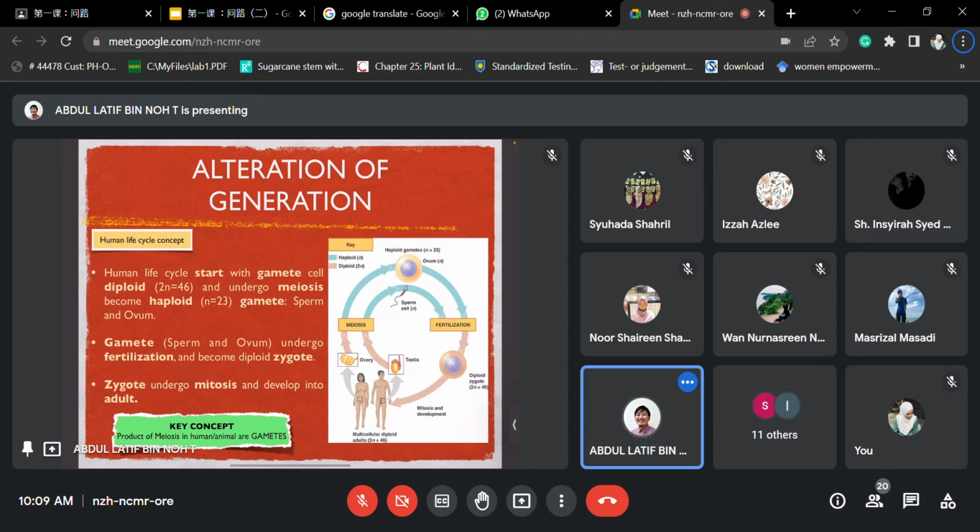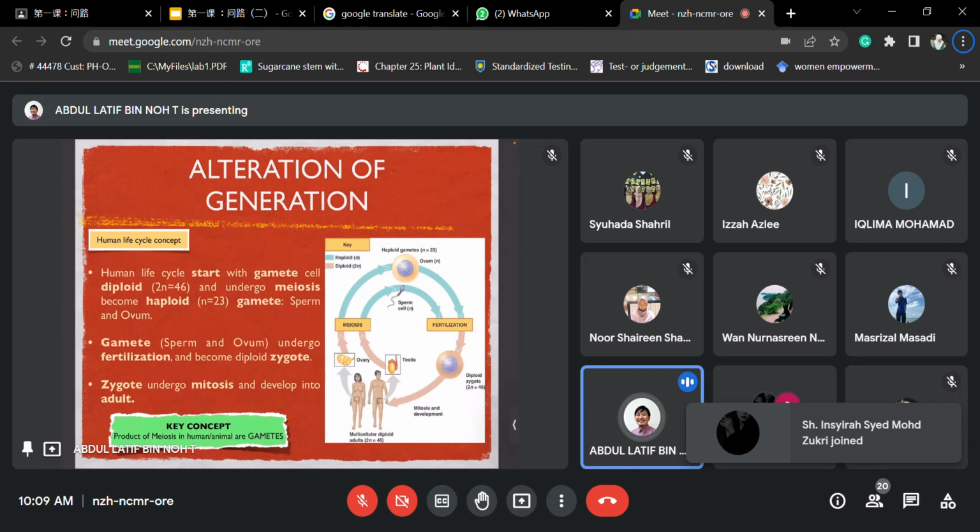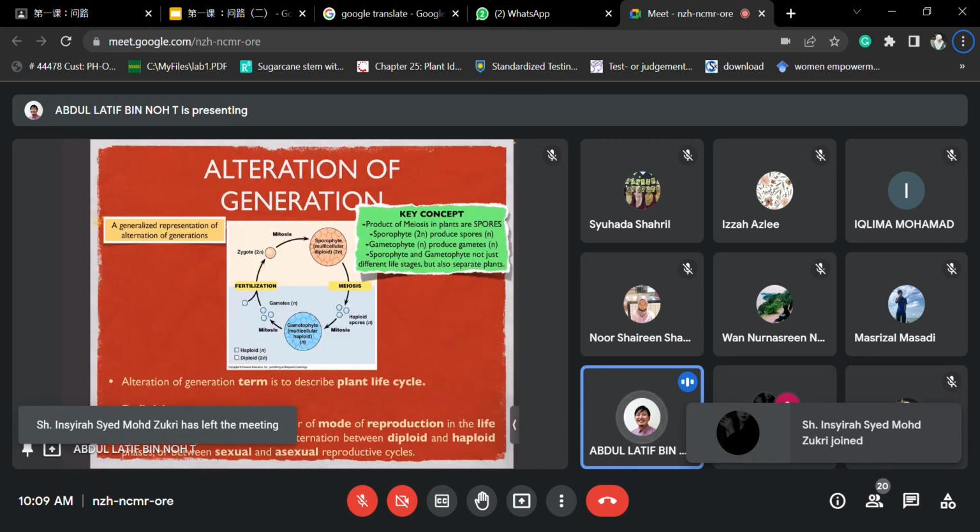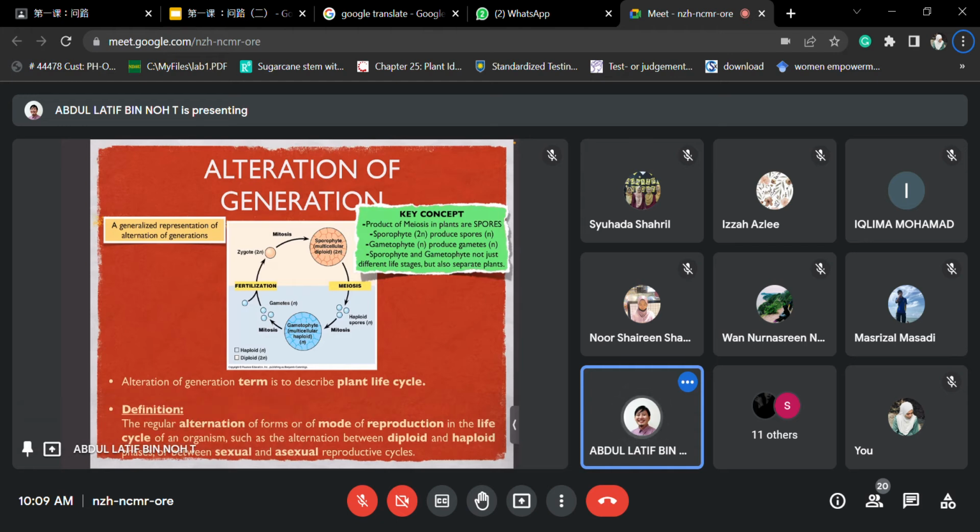However, the concept in plants is a little bit different. Not saying that they are different, but there are two phases in their life cycles.